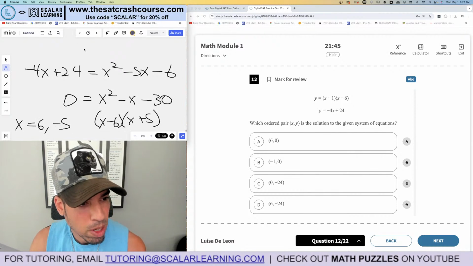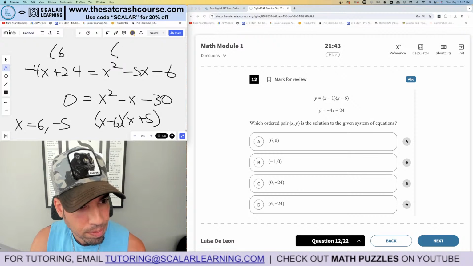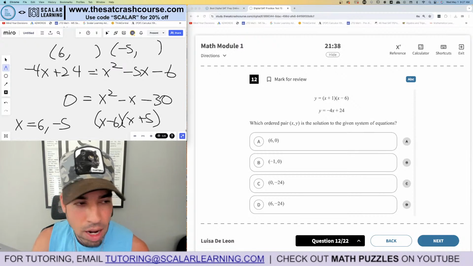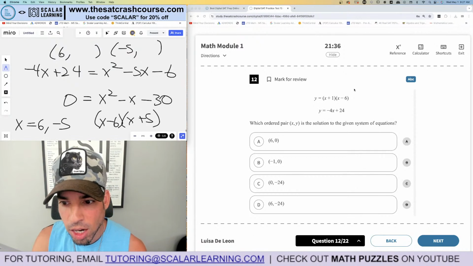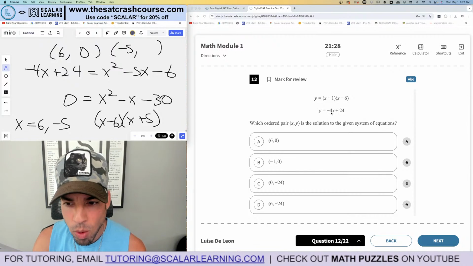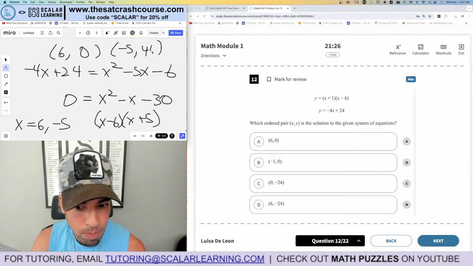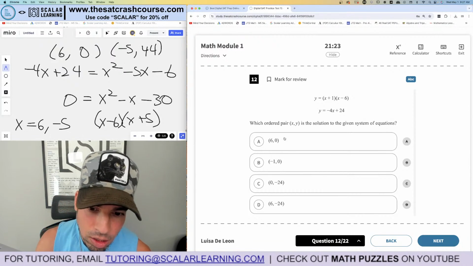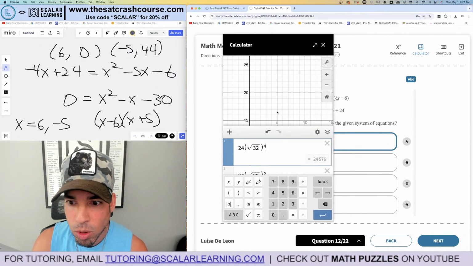And then to get the corresponding y values for each of these, we can plug and chug into either equation. Let's plug into the bottom because it's easier. Actually, top. Because plugging in 6, we get the 0, so that's one solution. And then the bottom one I'm going to use for negative 5. Negative 5 times negative 4 is 20 plus 24 is 44. So those are our two solutions. I only see 6, 0. Boom, done. Now I'm going to show you how to do this in Desmos.